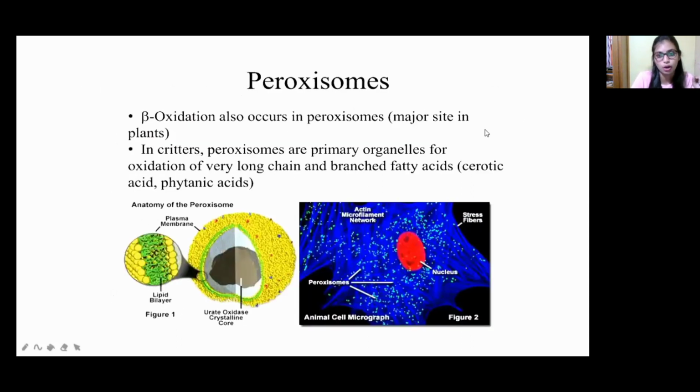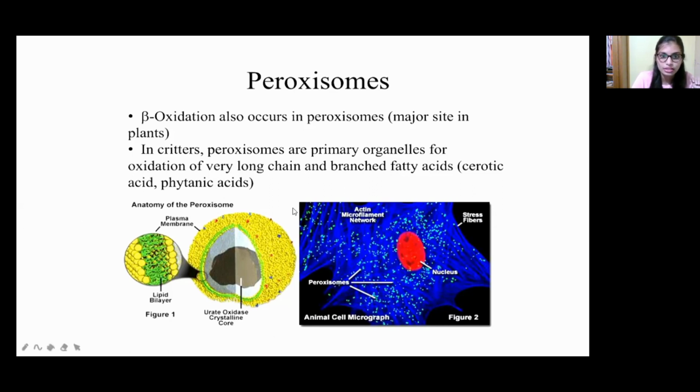First of all, peroxisomes. Beta oxidation also occurs in peroxisomes, but it is the major site in plants. In plants, the major beta oxidation, that is fatty acid breakdown, takes place in the peroxisome organelles, but in the human body, it takes place in the mitochondria.